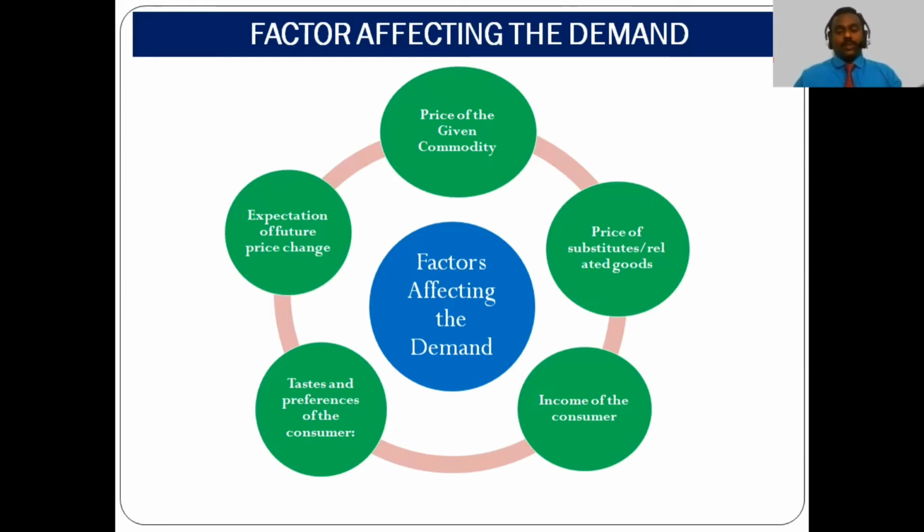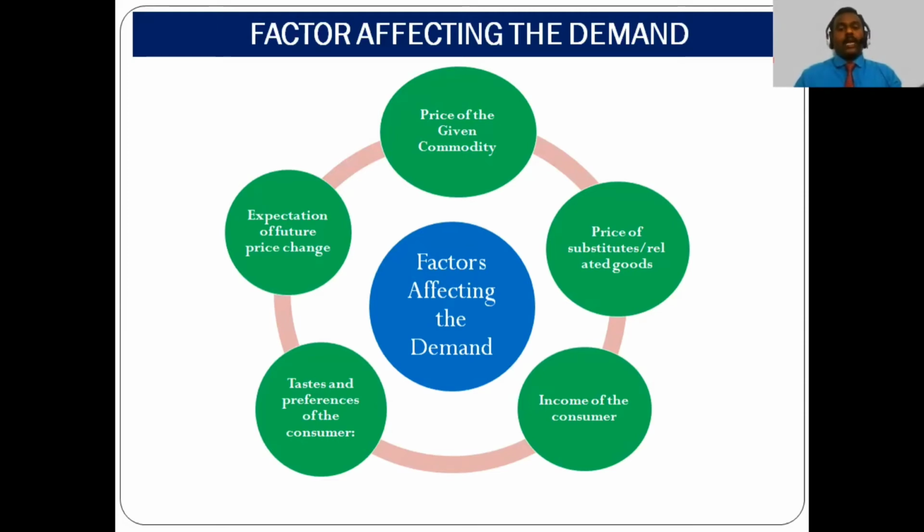And the price of substitute or related goods, for example, tea and coffee. Any change in the price of either coffee or tea, the demand for these 2 products will be affected. And the income of the consumer. Definitely the income will determine the demand for a particular product.